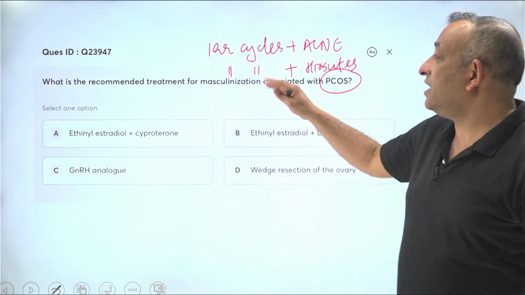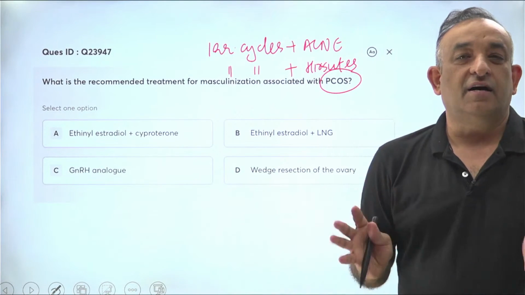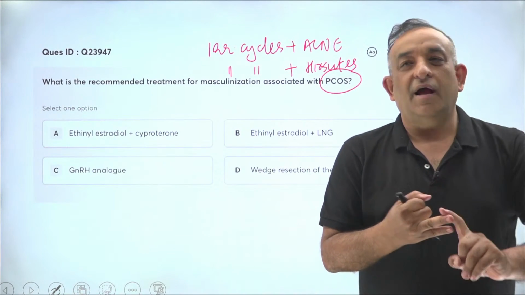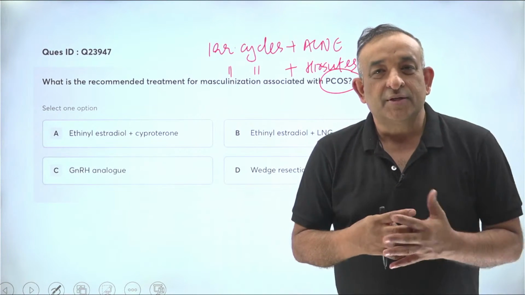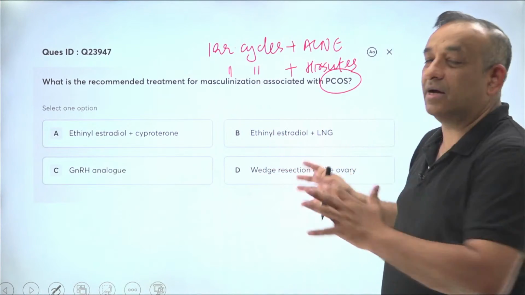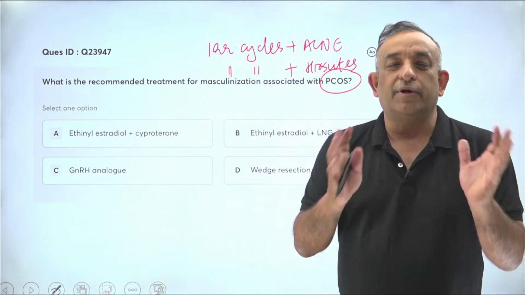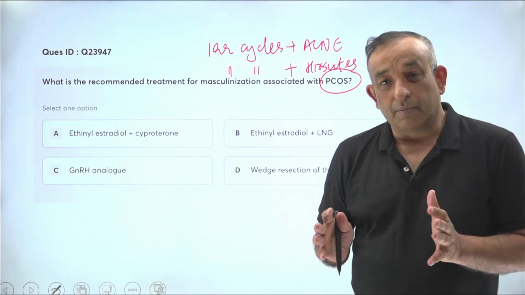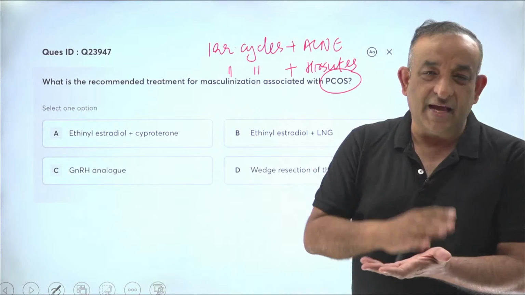So they can ask this question in many different ways, but all of you know the common problems of a young girl with PCOS are what? One, she's having irregular cycles, and 2, she's having hirsutism. And of course, one of the manifestations of hyperandrogenism is the acne. So one of these questions will be asked regarding this common problem of young girls, that she's got irregular cycles and hirsutism. So what are you going to do about it? Or masculinization also, like in this question, there's another variation, same problem. So young girls, they want regular cycles, and then they want to have relief from the acne or the hirsutism.